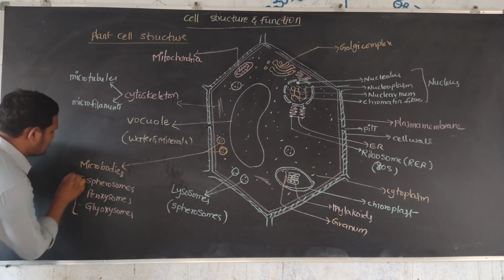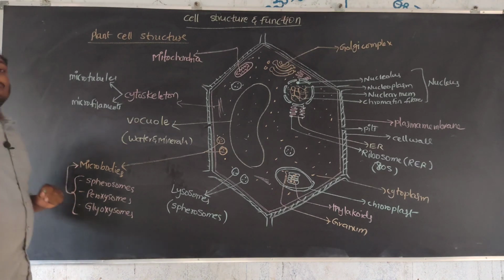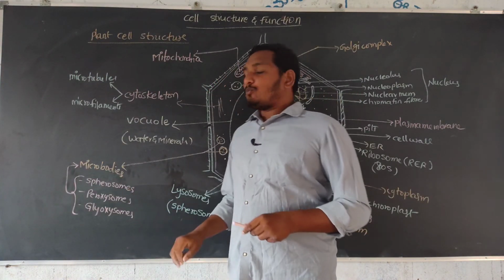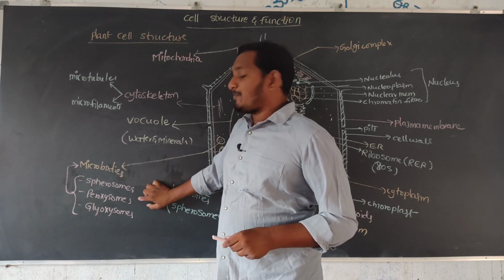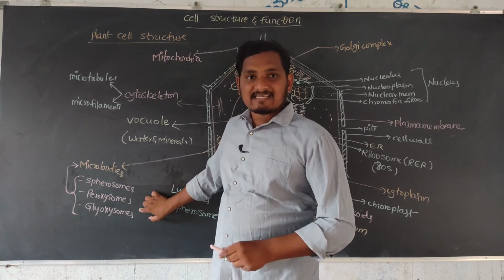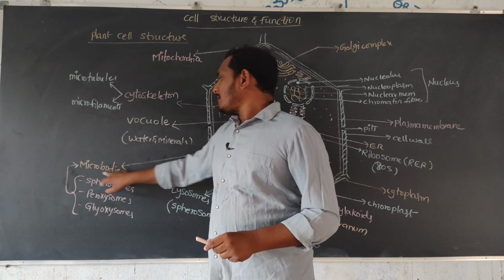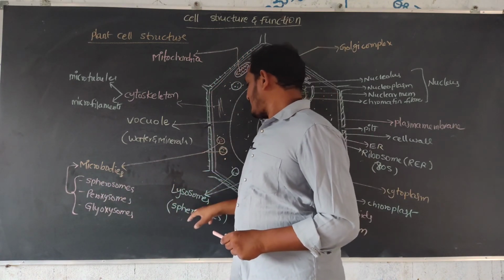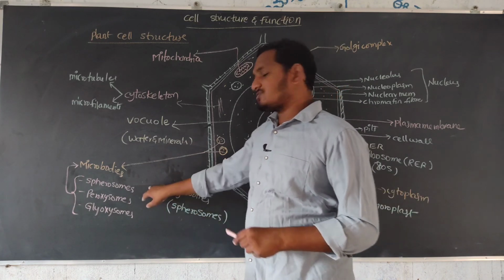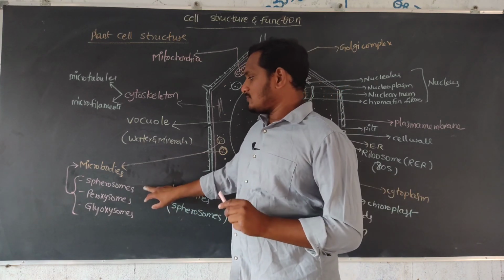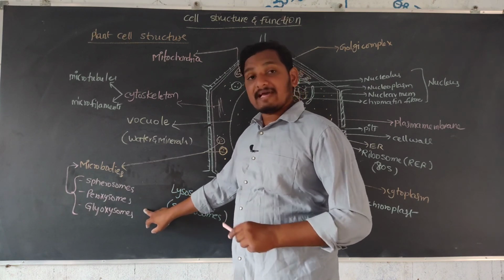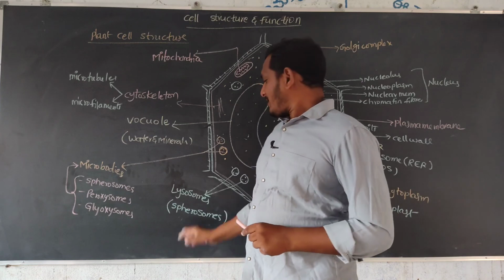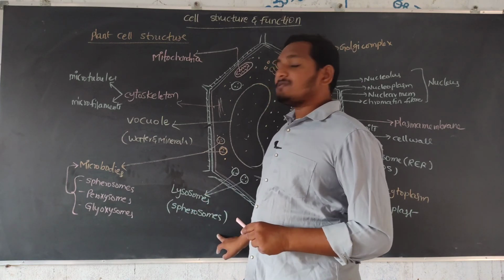These three things make up the microbodies. Microbodies are present in the plant cell. And lysosomes are present, that is, spherosomes; here also the same spherosomes. Spherosomes, peroxisomes and glyoxysomes make up the microbodies, and in lysosomes, spherosomes are present, they are common.